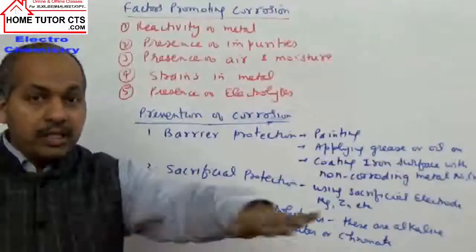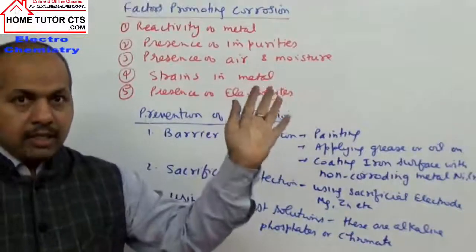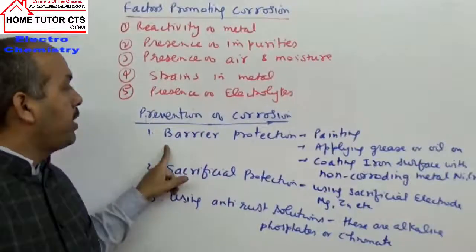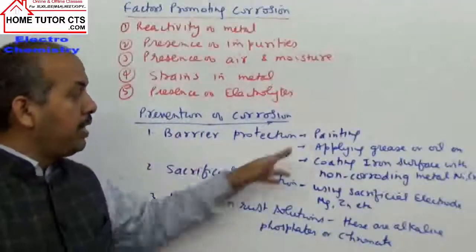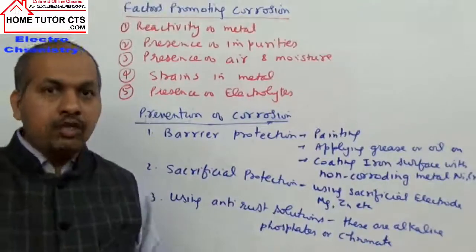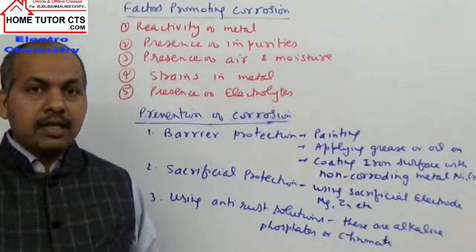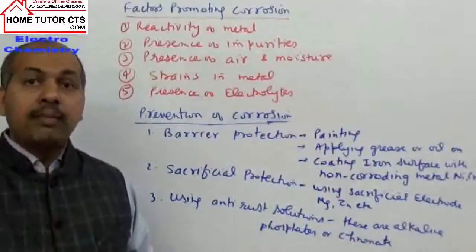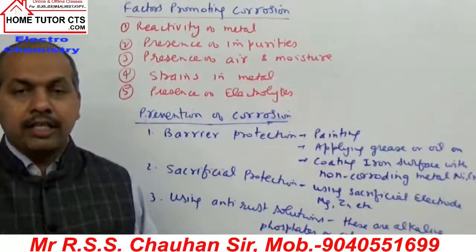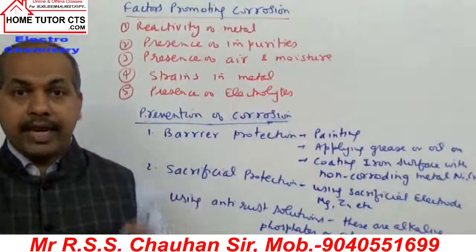We have to prevent the surface of the metal from coming in air contact by one barrier protection. We can put some barrier. Barrier can be put in the form of painting. We can paint the surface of the metals. By painting, what happens? They prevent the contact of air and moisture with the metal surface. So they definitely prevent corrosion until the paint develops cracks.